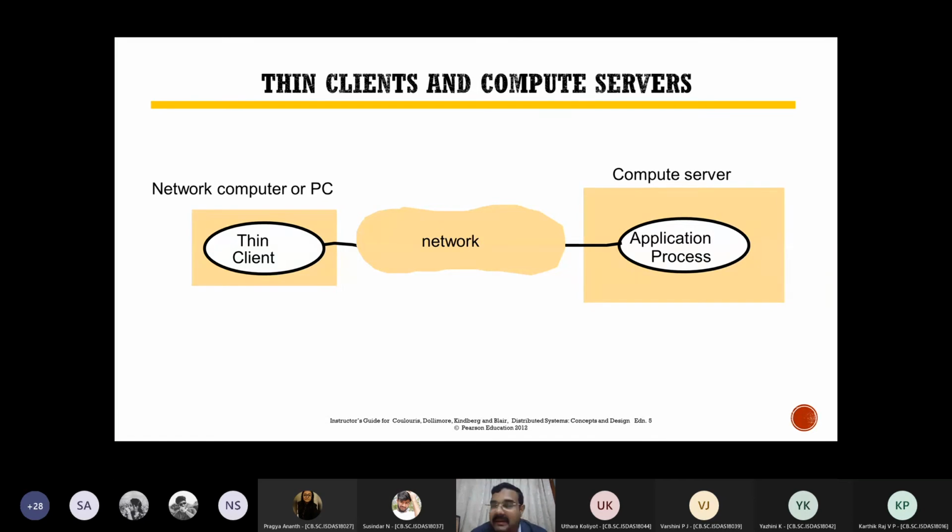You just need the memory to execute the programs. And then you go to a cloud, or you can go to another server. Through a cloud also it's possible, or through the network it is possible. And as and when you require, you subscribe to the hardware, you subscribe to the cloud, to the storage, you subscribe to the software. This is a very good way, thin client and server.